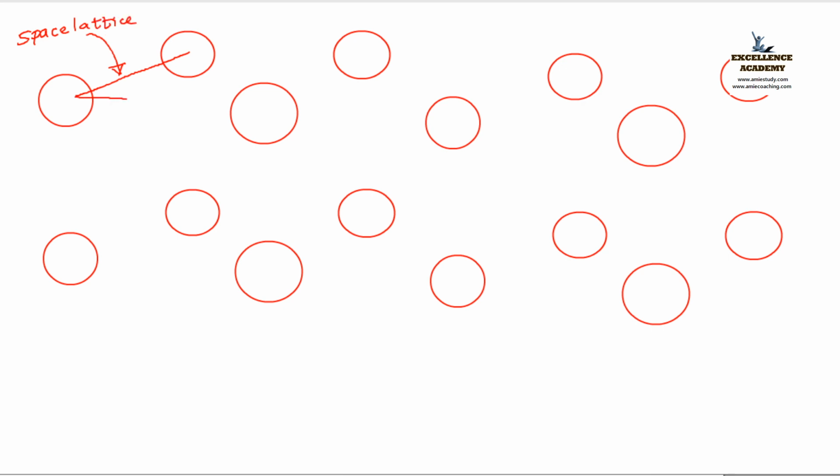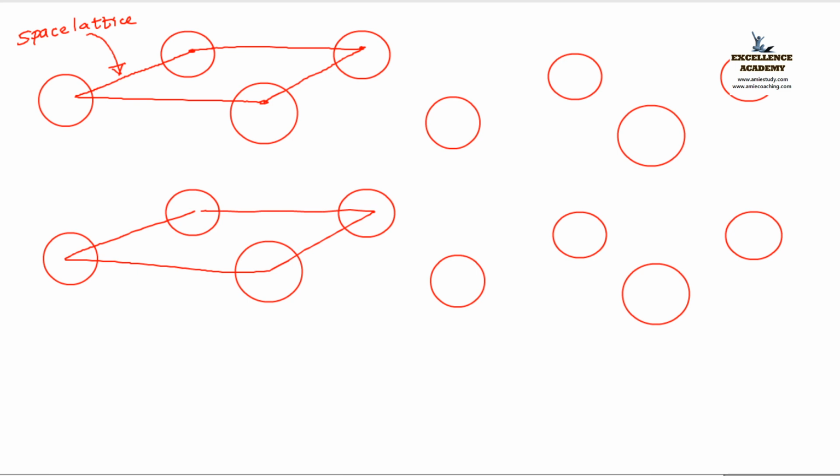So I join the centers of atoms like this, and hence I form a square. Again, I join the bottom part by means of certain lines, joining the centers of atoms. Then I join these centers again, and I form a three-dimensional space.